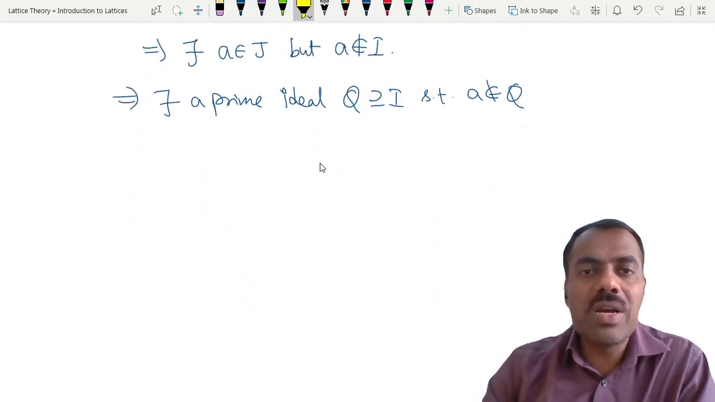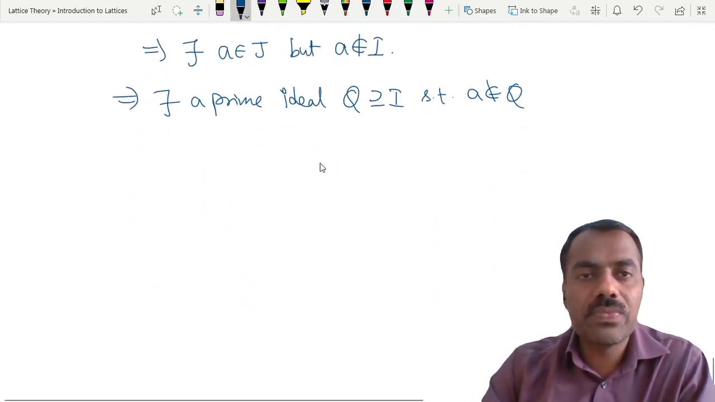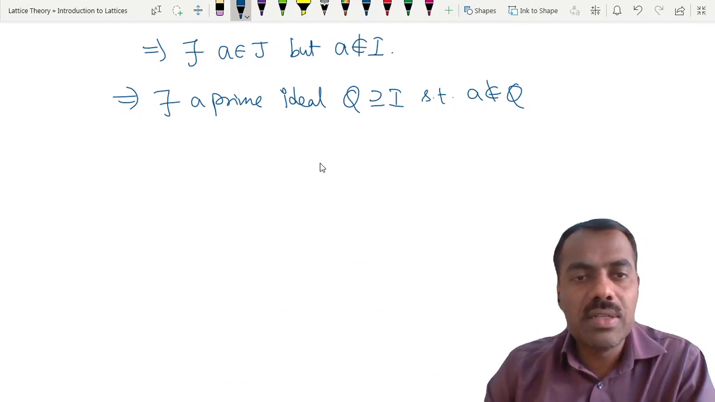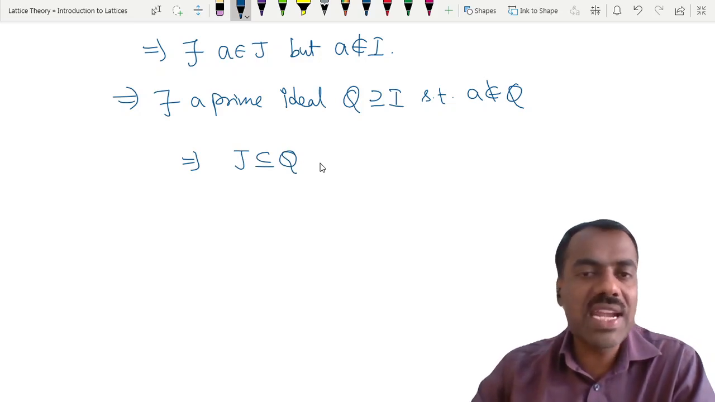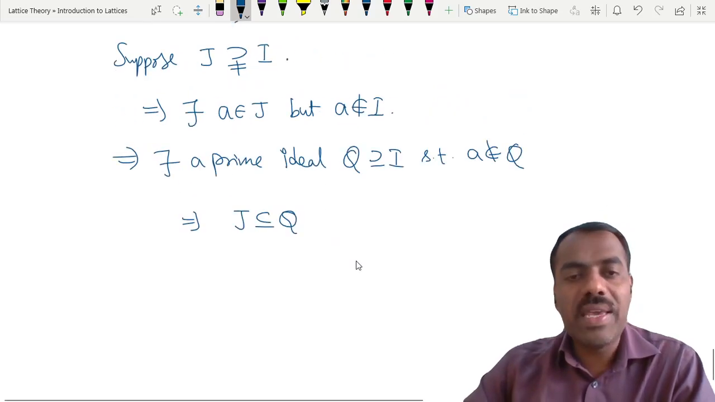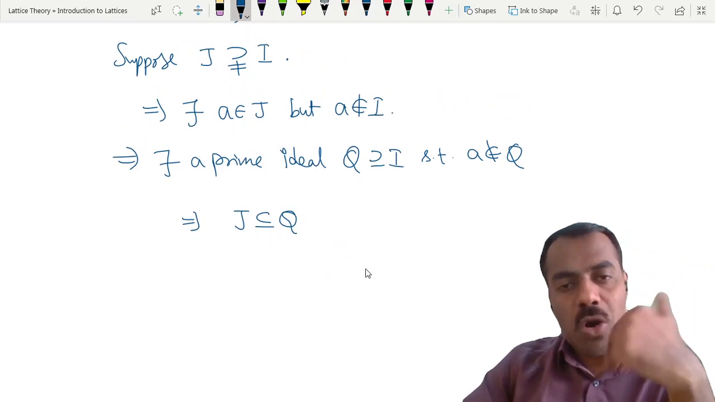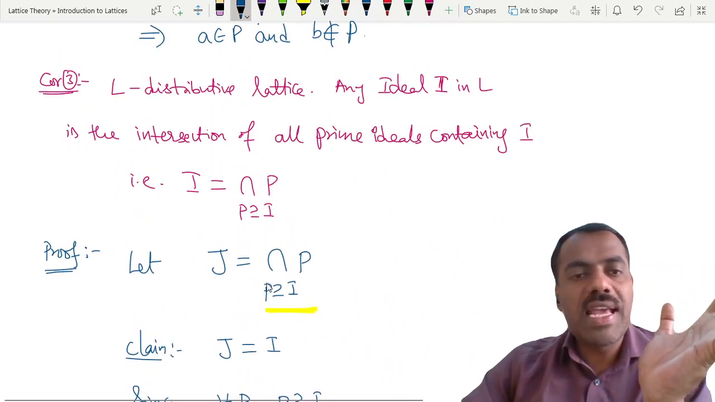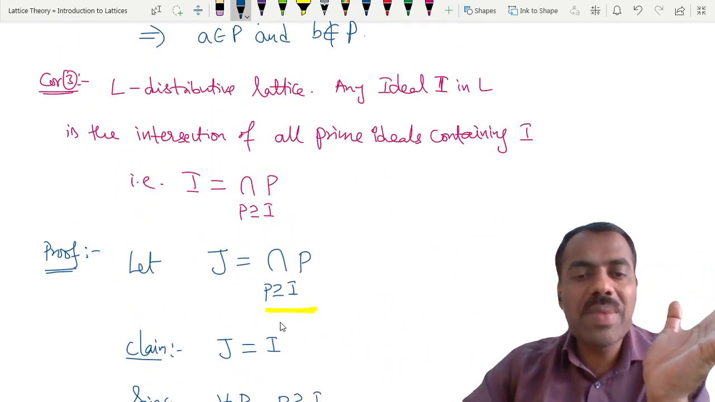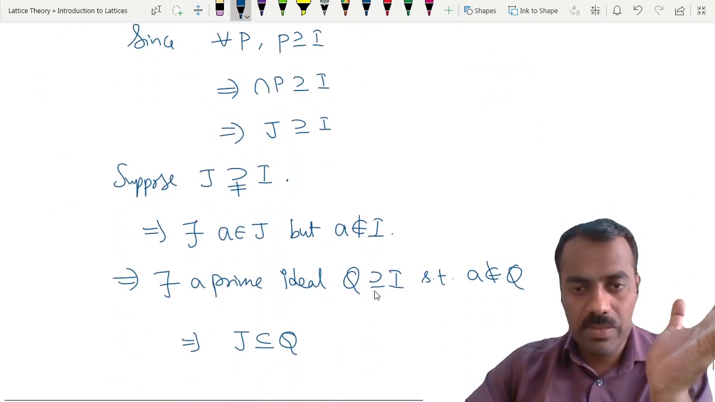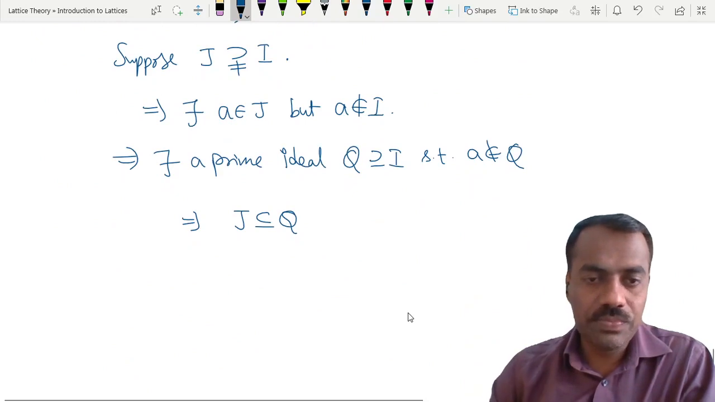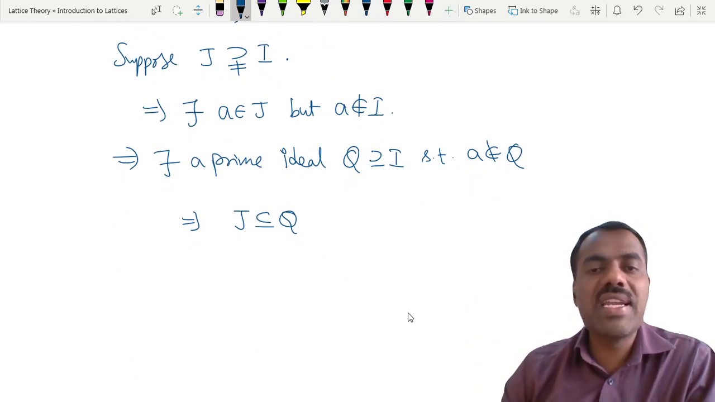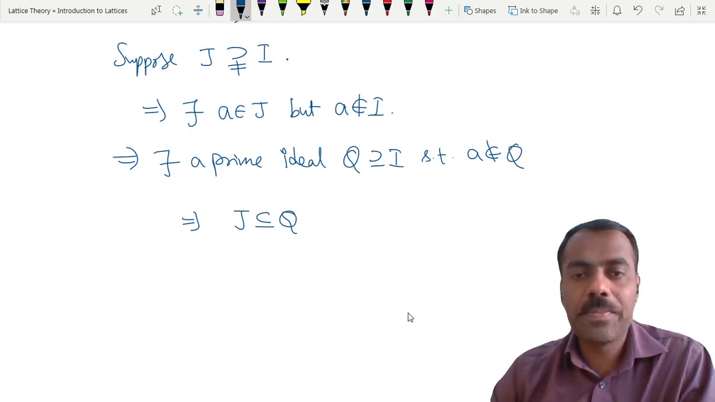So what can you conclude about Q and J here? This implies J is contained in Q. Is this step clear, why J is contained in Q? Because J is the smallest, J is contained in all such prime ideals containing I. So in particular we have Q which contains I, which is a prime ideal. So therefore J is contained in Q.